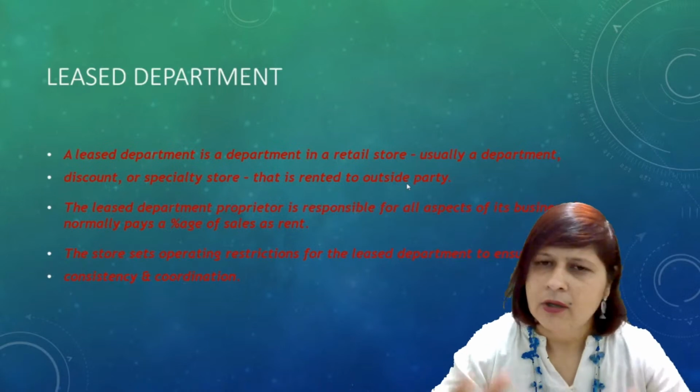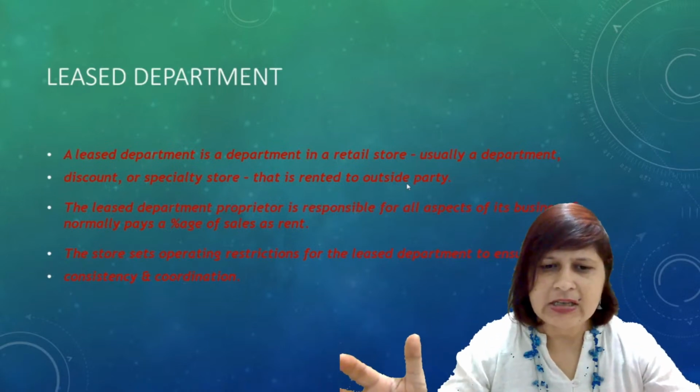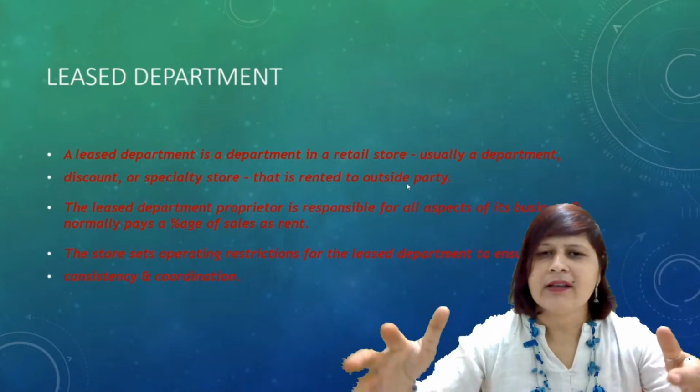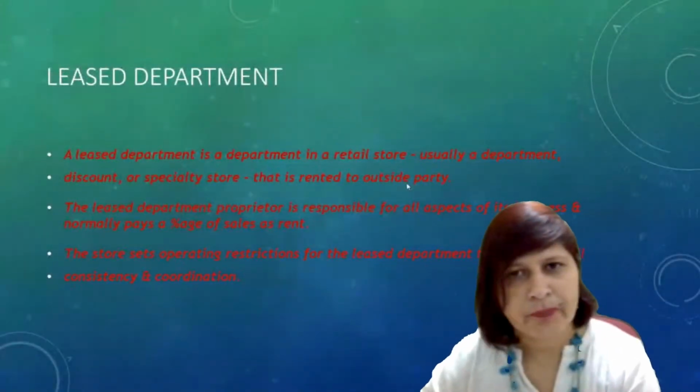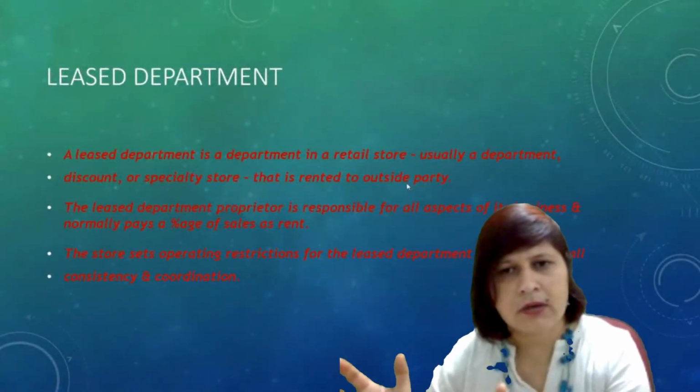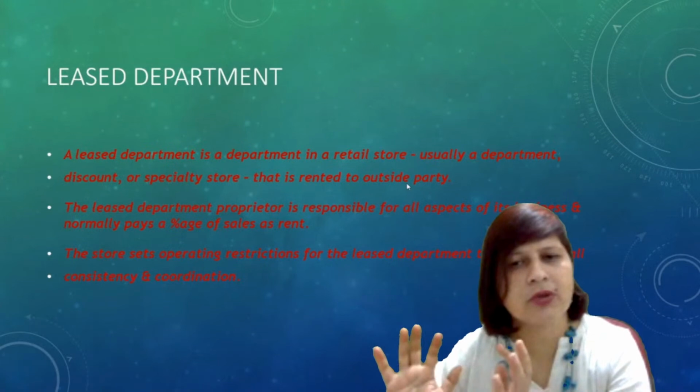That is, you have a retail store. Understand it like this: you have rented out a portion of your outlet to someone, to the third party.